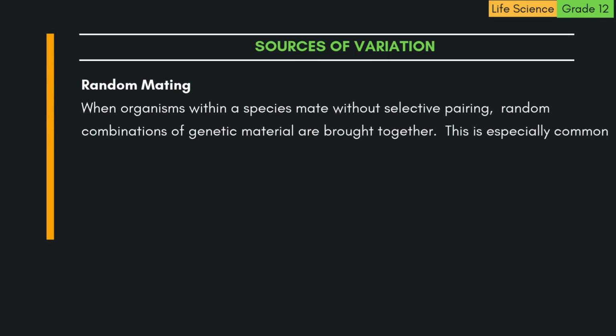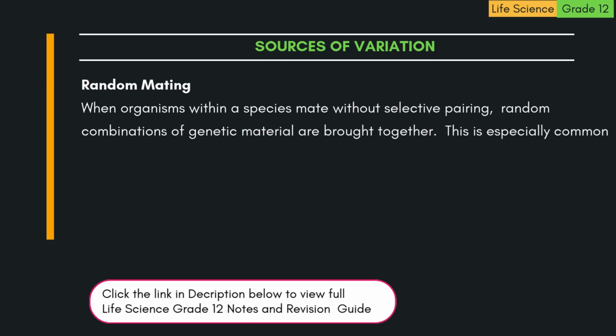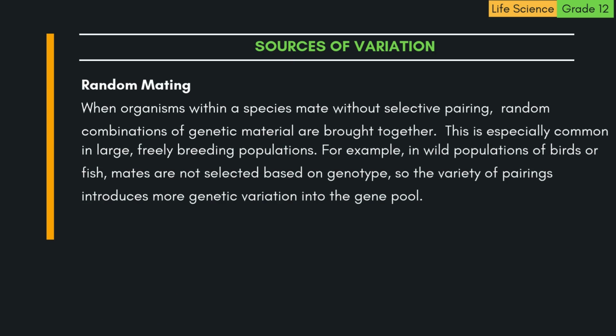D. Random mating. When organisms within a species mate without selective pairing, random combinations of genetic material are brought together. This is especially common in large, freely breeding populations. For example, in wild populations of birds or fish, mates are not selected based on genotype, so the variety of pairings introduces more genetic variation into the gene pool.